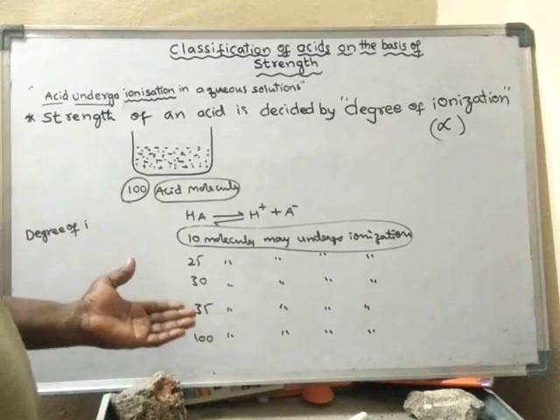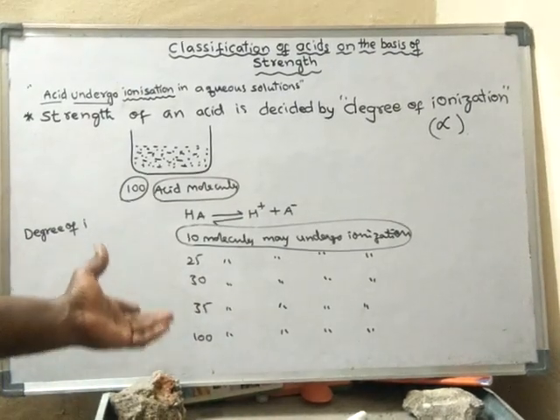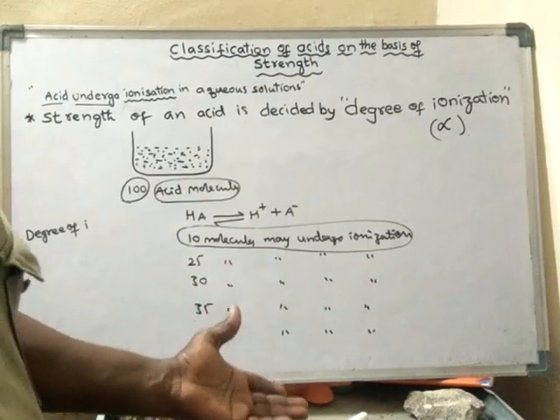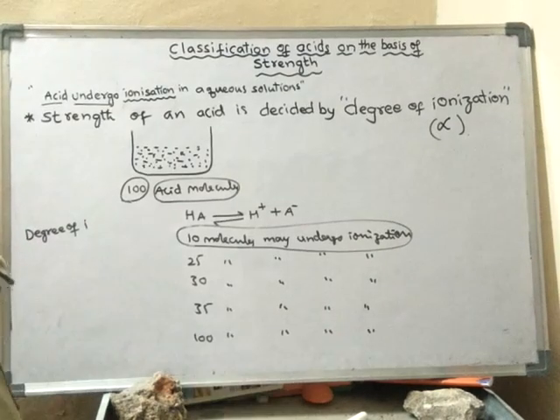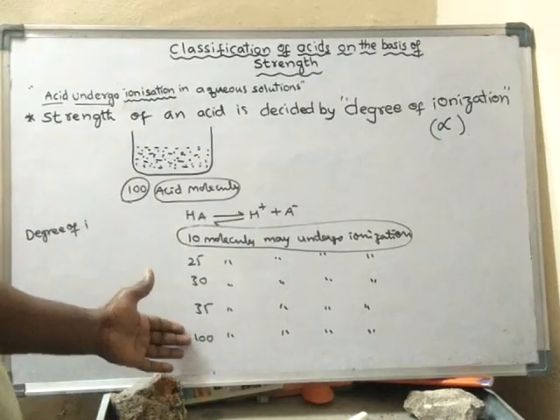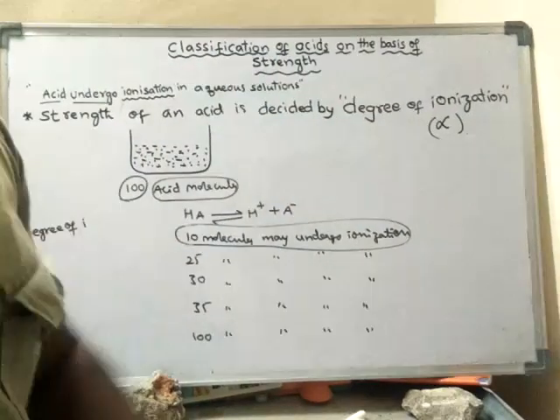In some cases 35, or 80, or 99 molecules may undergo ionization, any number. Sometimes 100%, that means all the molecules may undergo ionization.